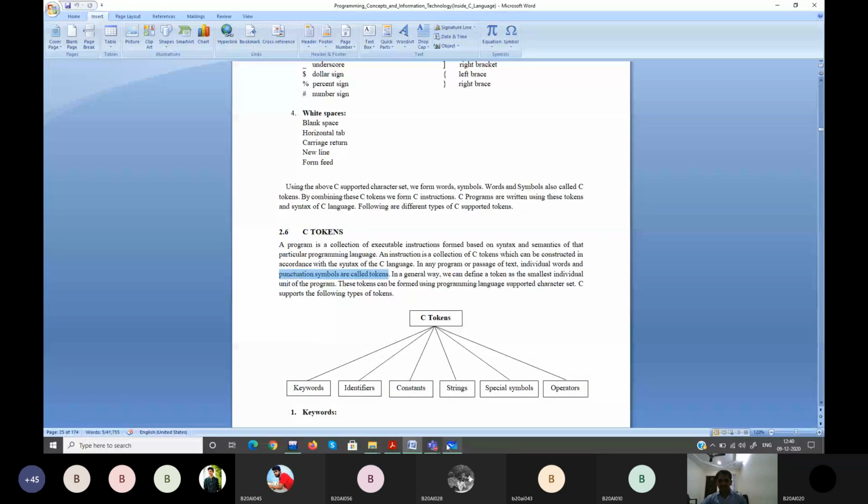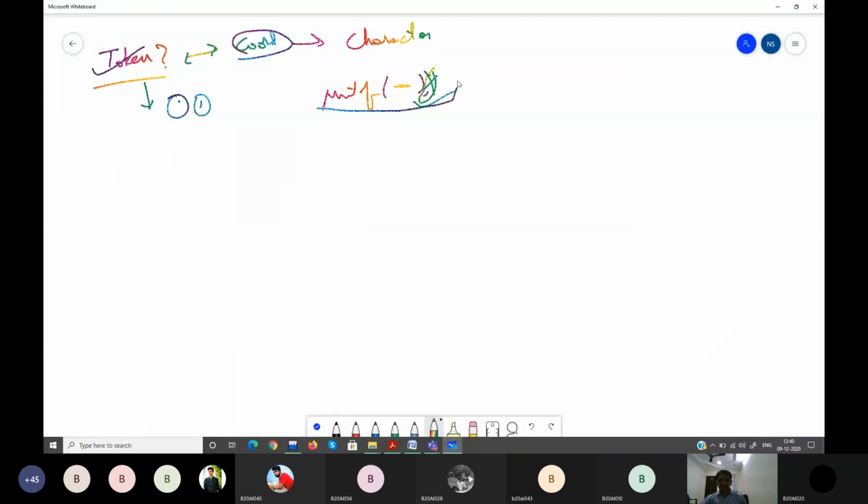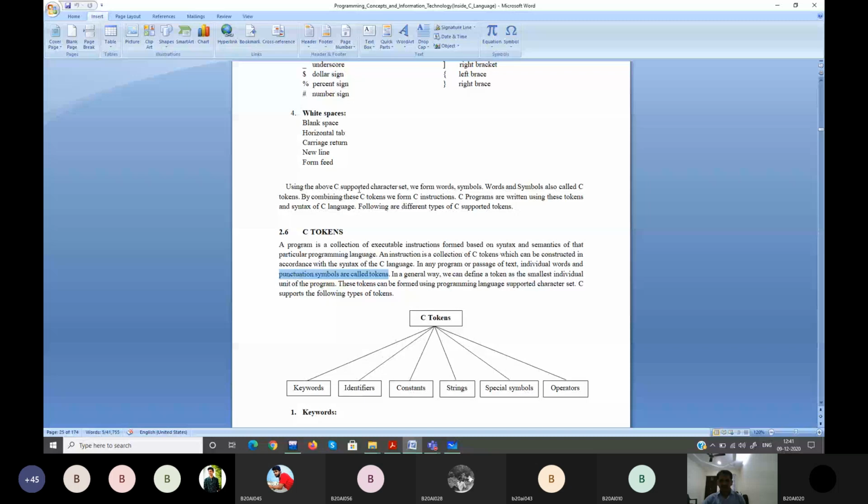That's what I told you. So in a single statement there will be many tokens. What are those tokens? Indivisible units of your single instruction. I will clearly show what those are.